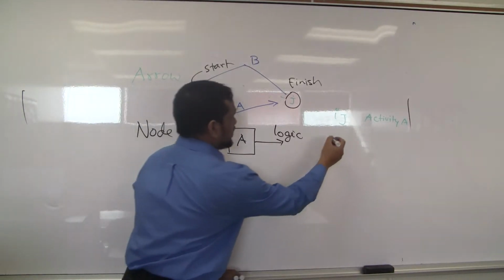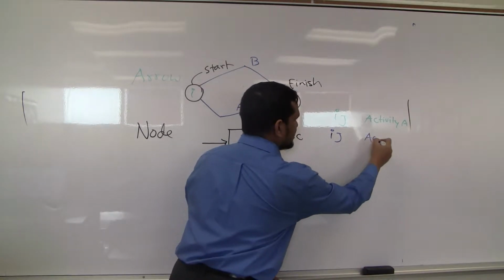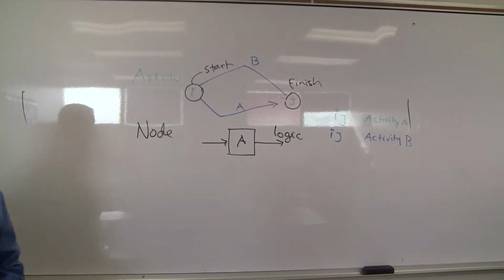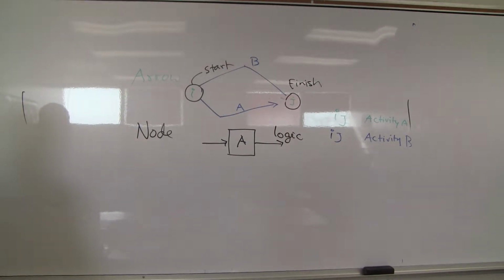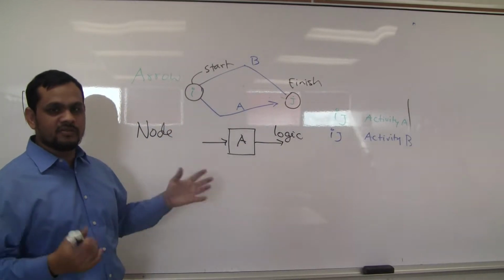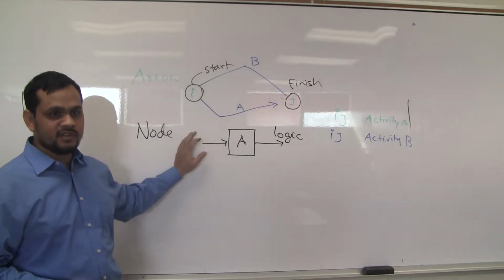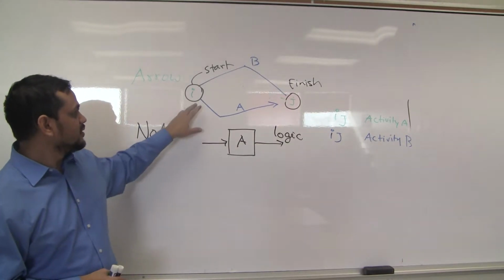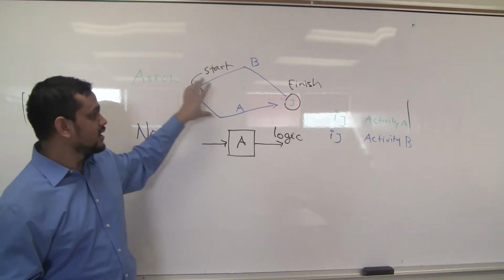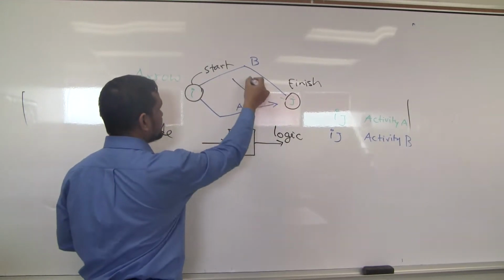Then what does IJ mean? Activity B. So two activities have the same name. Two persons, same name, is ideally not possible. If I say activity IJ, do you mean A or B? It is confusing. So it became a rule that every activity should have a distinct, unique start and end.